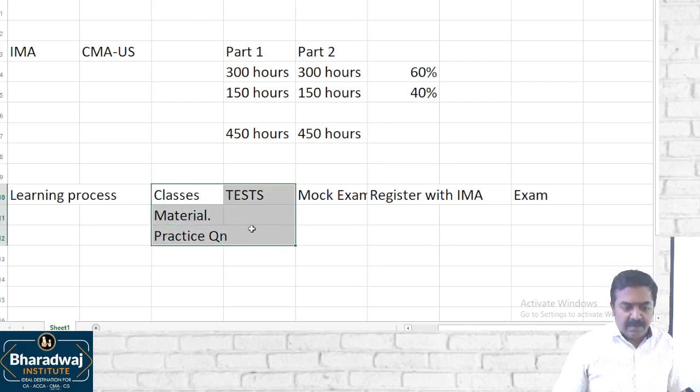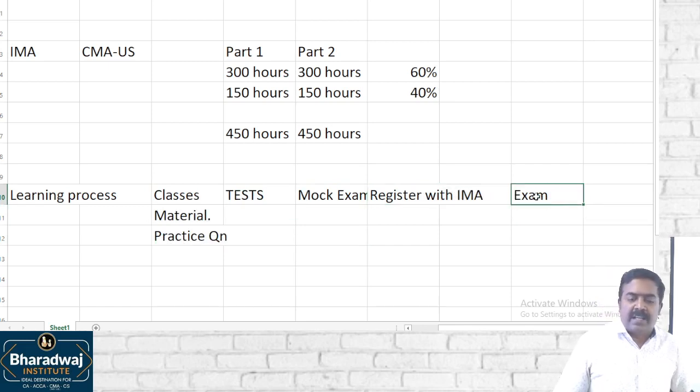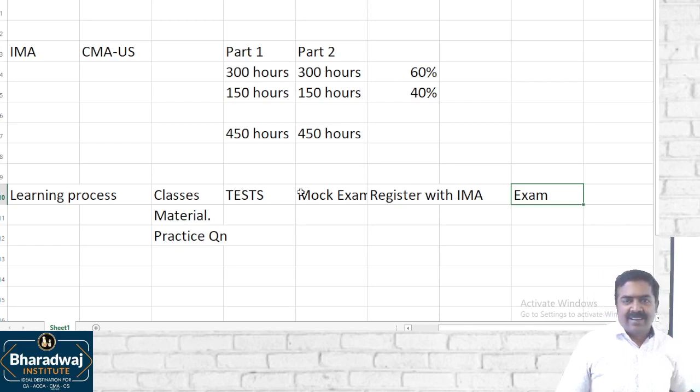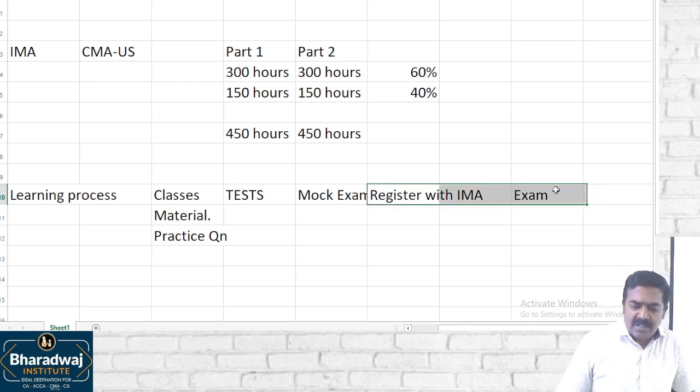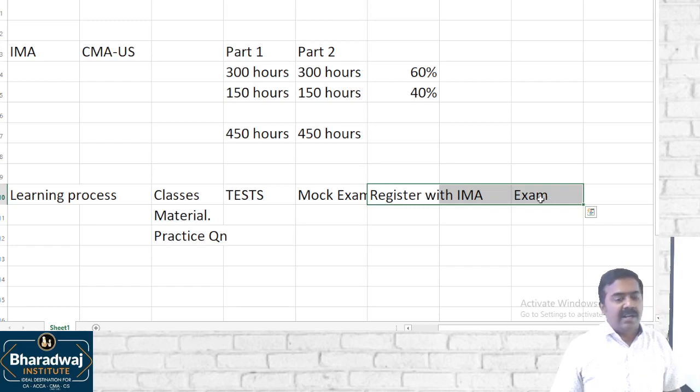Once you complete the syllabus, then you take up the mock examination. Once you are ready with your learning, you register with IMA and take up the exam. Is there a minimum period to register with IMA before taking the exam? Just 1 or 2 months before. For example, if my preparation is over in September, you register in September and take the exam in October. If my preparation is over in January, register in January and write your exam in February. So registering with IMA and taking up the exam is the next part. This is the process: classes, tests, model examination, then register with IMA and write the exam.